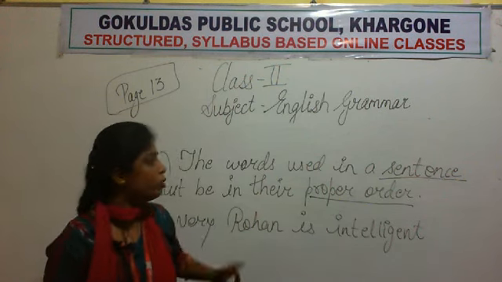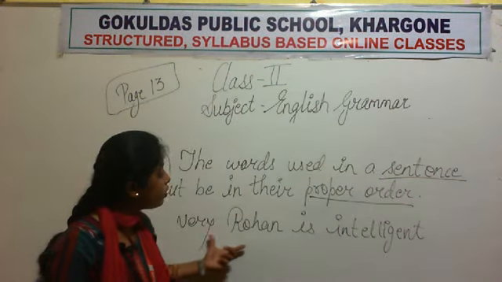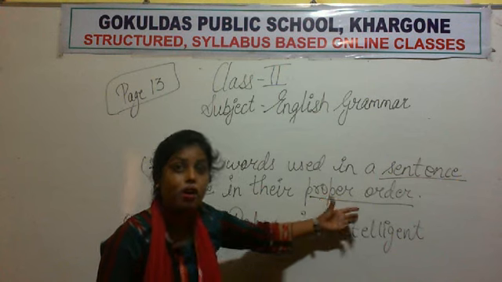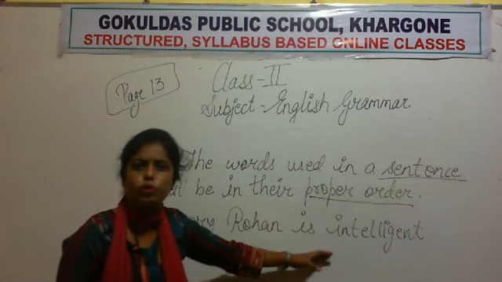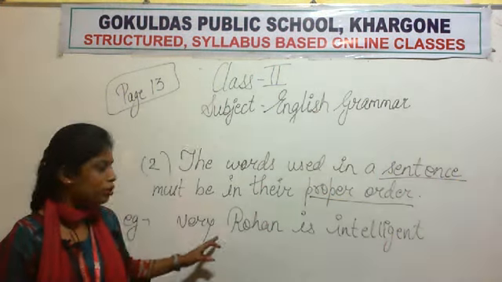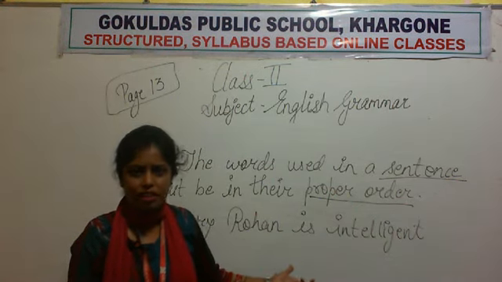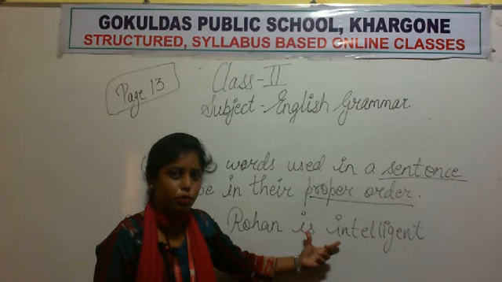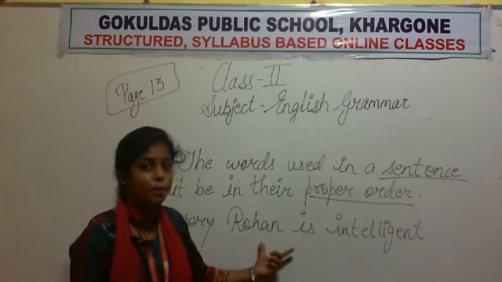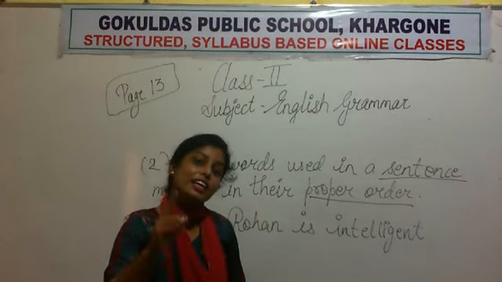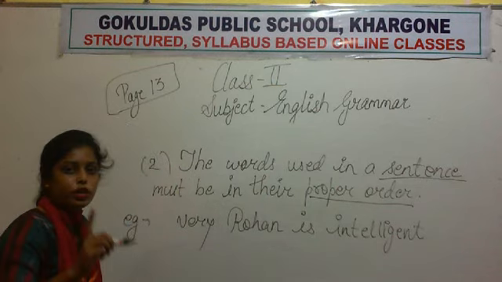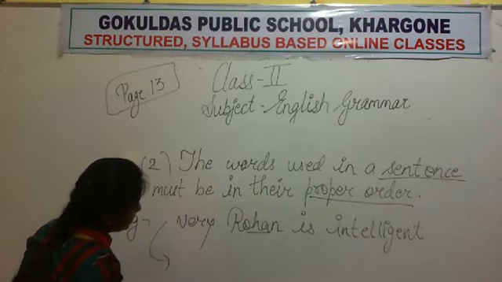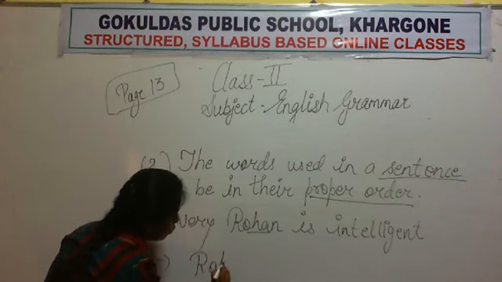According to rule number 2, what should be there? The words that are there in a sentence should be in a proper order. But here we can see that the words are not in a proper order. The words are arranged in a jumbled way. Okay? Jumbled way means idhar udhar arranged hai wo. But now we have to arrange it properly to make a proper sentence. So see how am I doing it. The first word will be Rohan. Okay? The correct sentence I am writing it here.